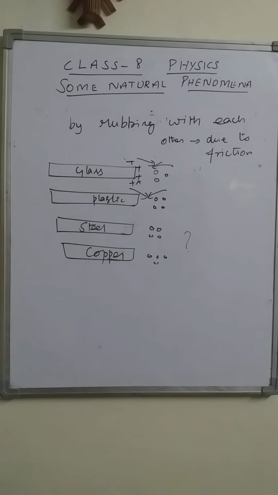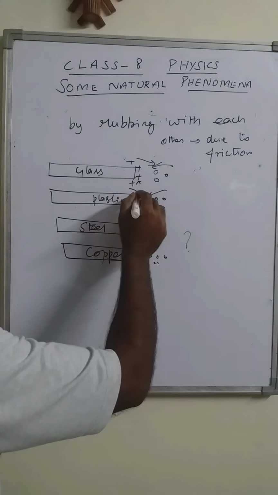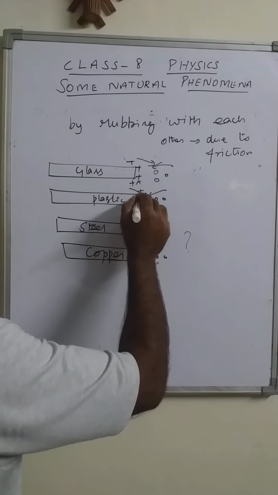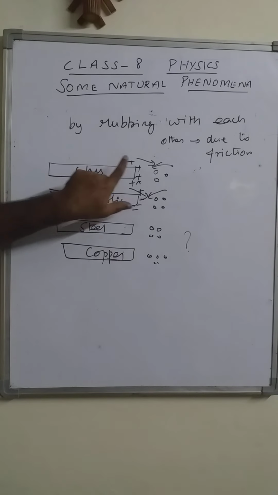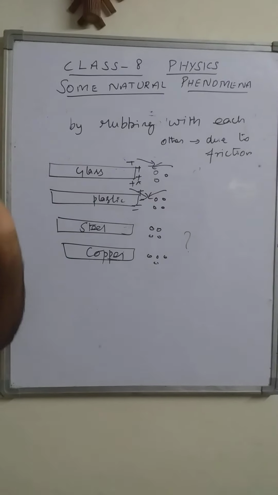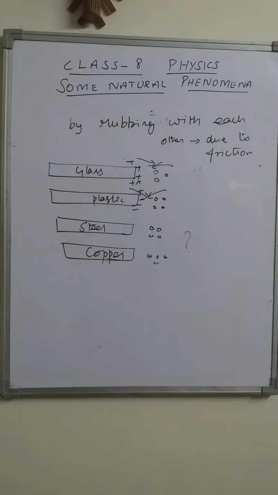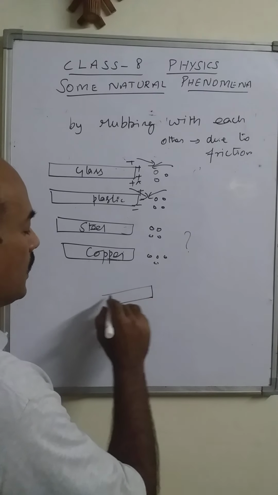The reason is, when glass and plastic scale are rubbed with silk cloth and woolen cloth, they develop charges. Suppose this is the glass rod.